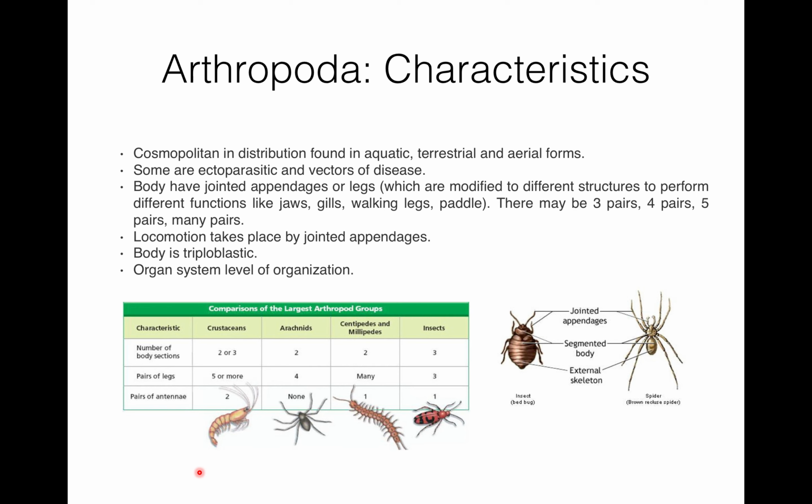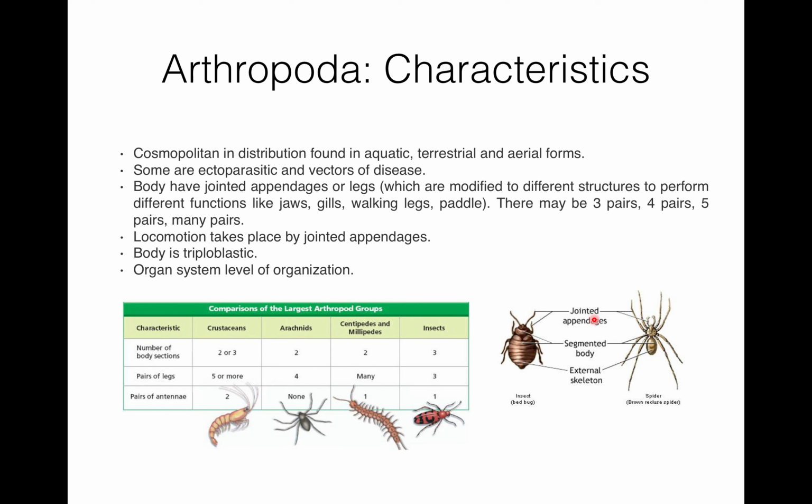So here you can see these are the crustacean, arachnid, centipedes and millipedes and insects. So the number of body sections is 2 or 3. Arachnid is 2, centipede and millipedes 2, and insects it's 3. So they have segmentation. So here you can say these are the segments.